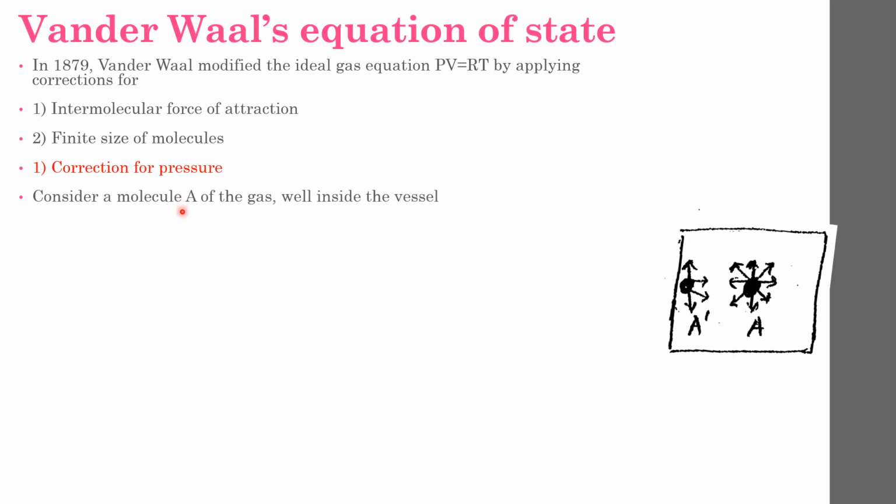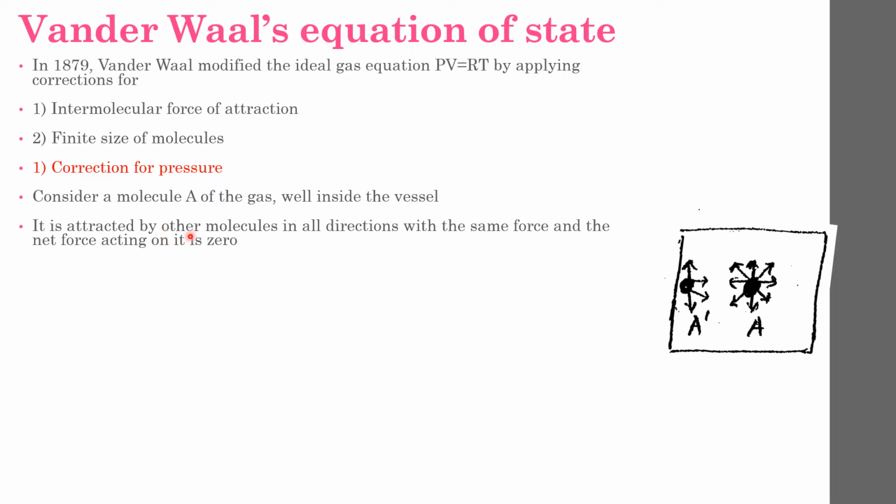Consider a molecule A of the gas well inside the vessel. It is attracted by the other molecules in all directions, indicated by these arrows. These are the intermolecular forces. So it is attracted by other molecules in all directions with the same force, and the net force acting on it is 0.